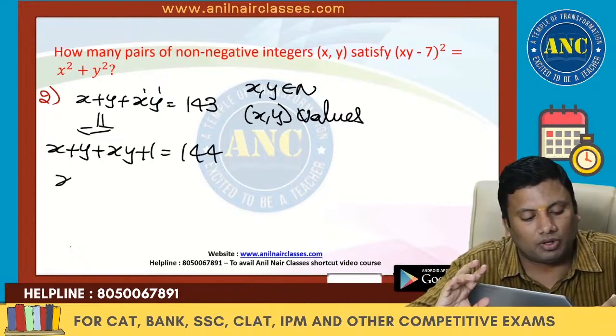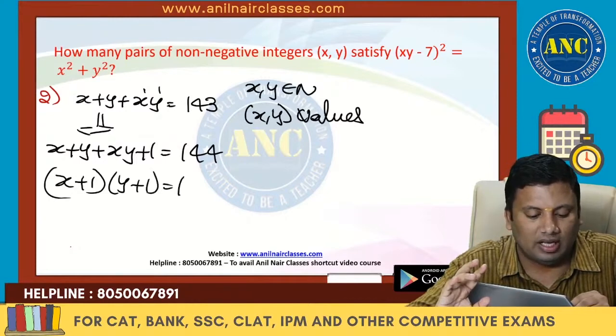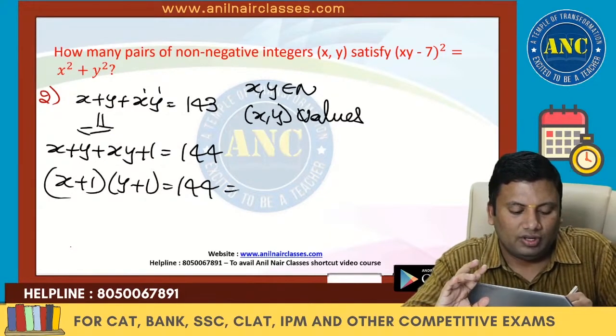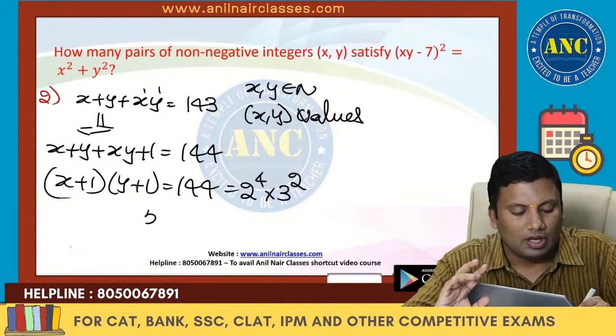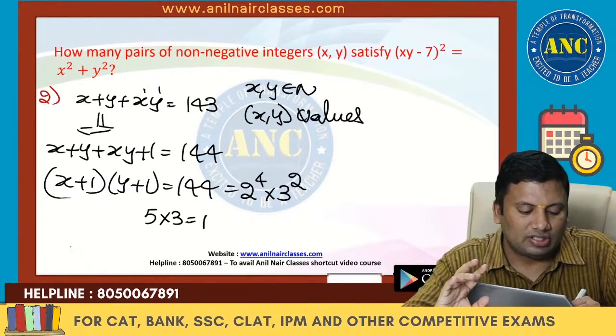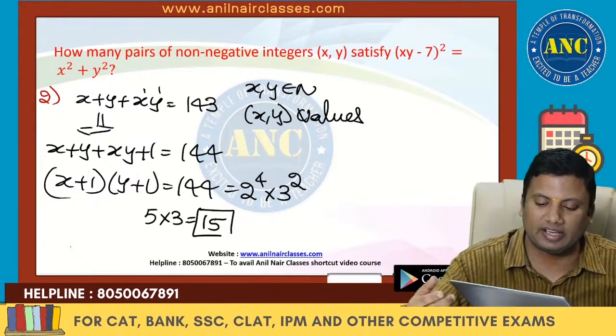Add 1 on both sides. So (x plus 1) into (y plus 1) is 144, which is 2 power 4 into 3 square. So 5 into 3, which is 15. 15 values x and y will take.